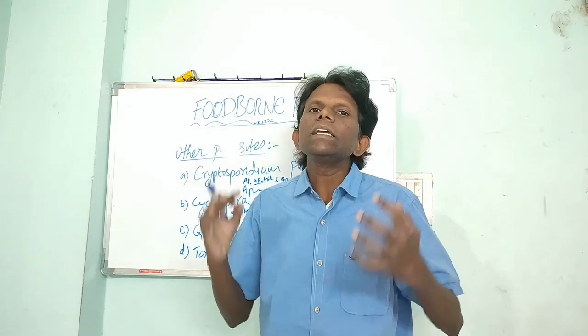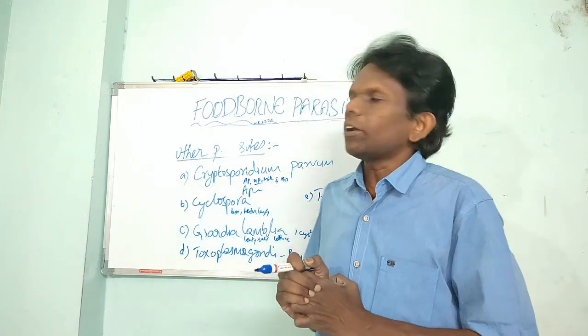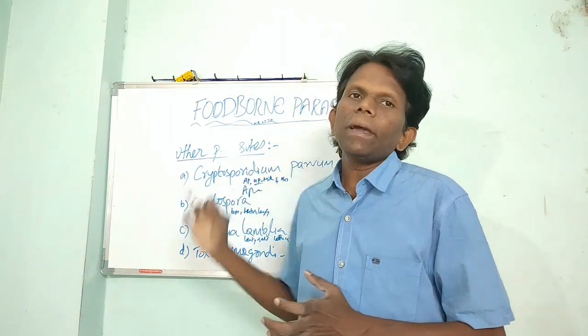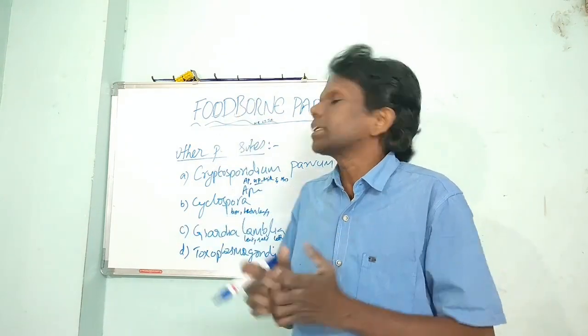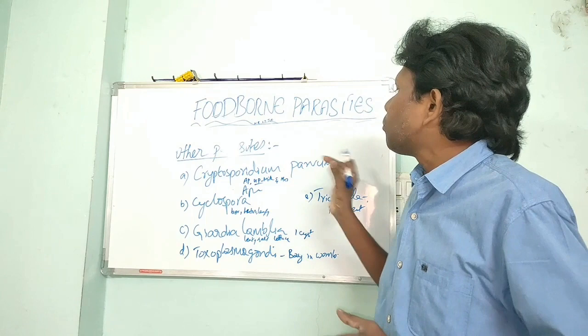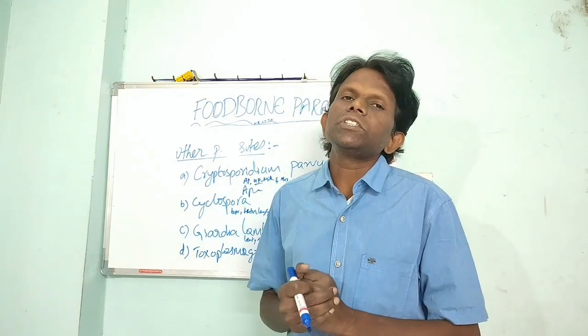If the milk is not properly pasteurized, the parasite remains in the contaminated milk and infects the people who take the milk. Through water also, the disease cryptosporidiosis will occur.